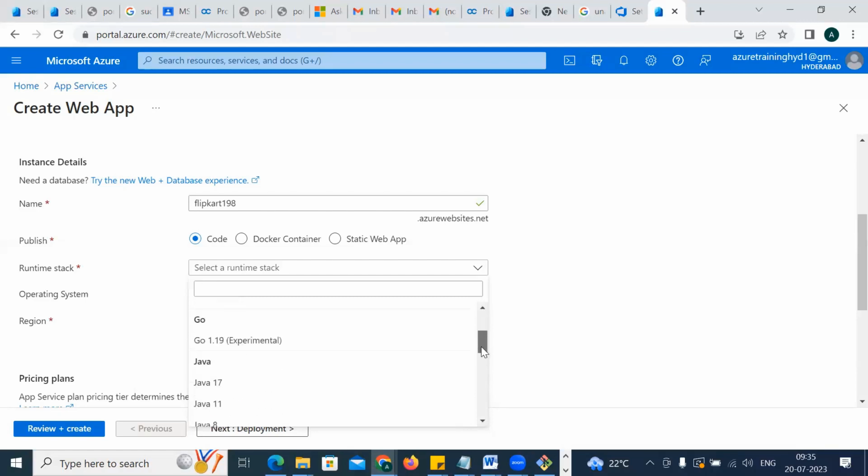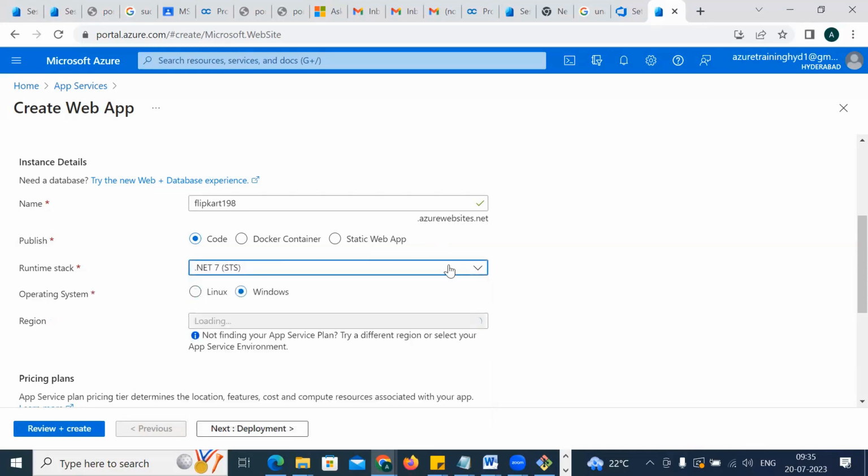Maybe the developer might help you, saying which language they want to go with, and based on that you can choose it. Right now you can go with anything. Later you can change it. It's not that if you go with .NET you cannot use some other project. It's not a problem at all. HTML will work for everyone. So let's click on the .NET project. I have clicked .NET.